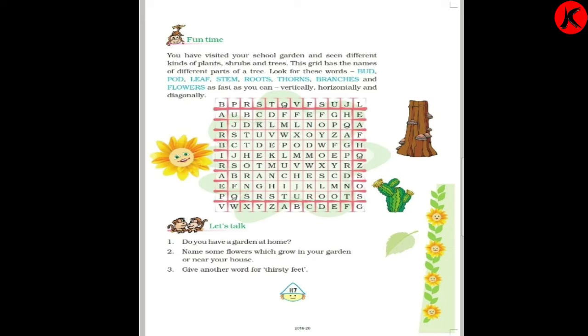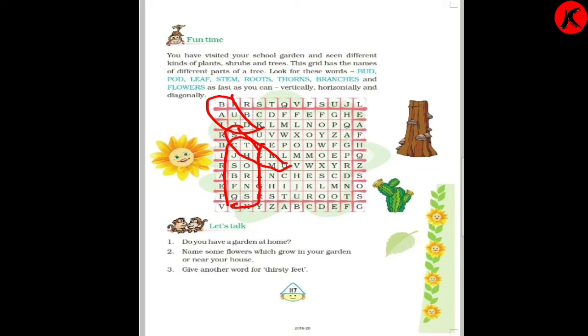So we'll start first with bud. Over here, you can see B-U-D, bud. Then what is the next? It is stem. S-T-E-M, stem. Then the next is thorns. So what is thorns? T-H-O-R-N-S, thorns.